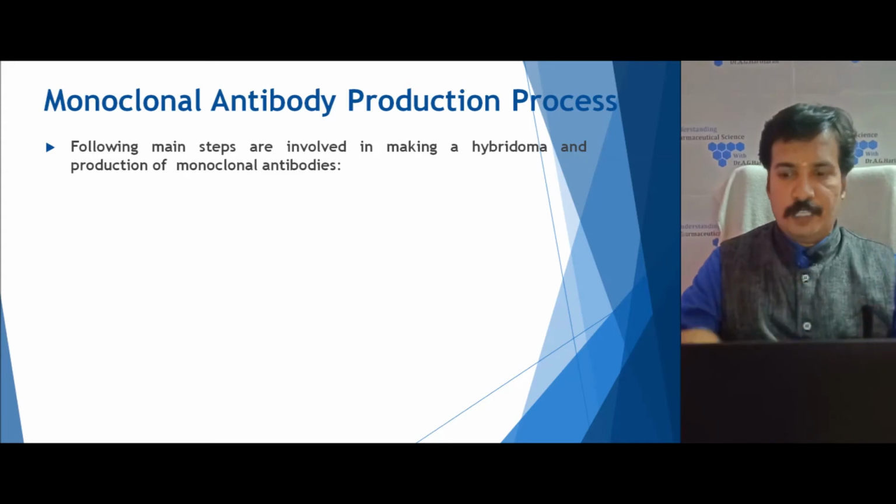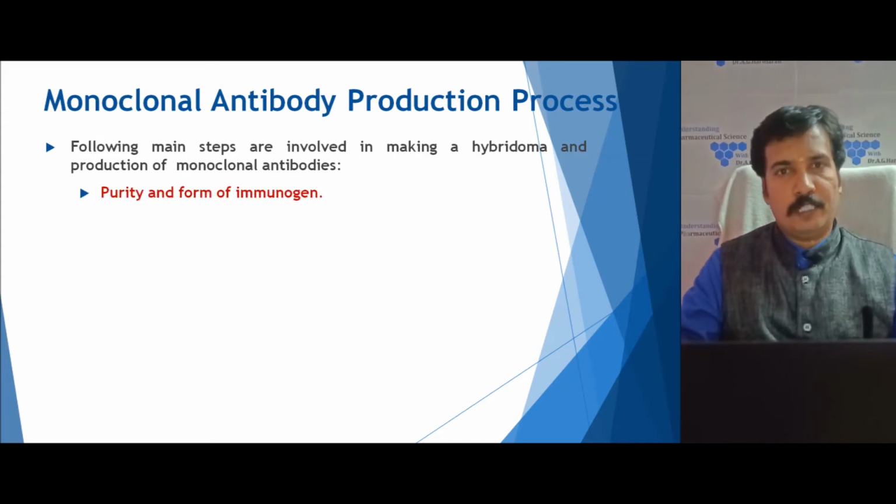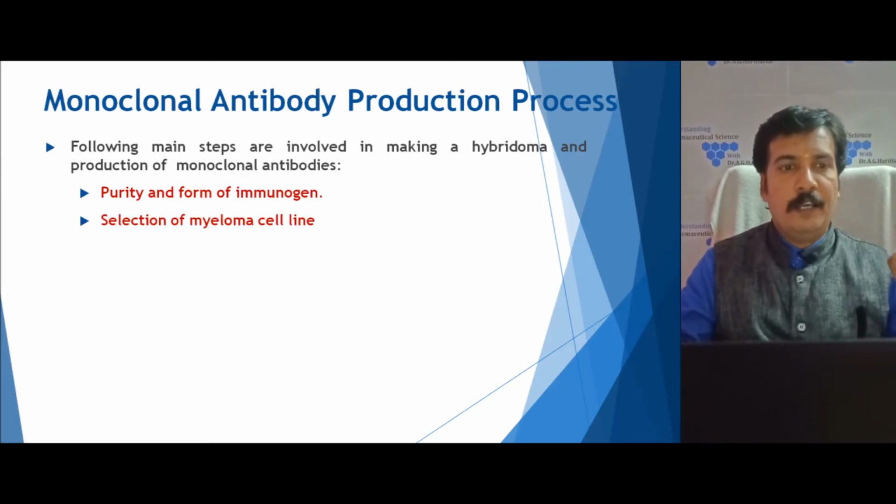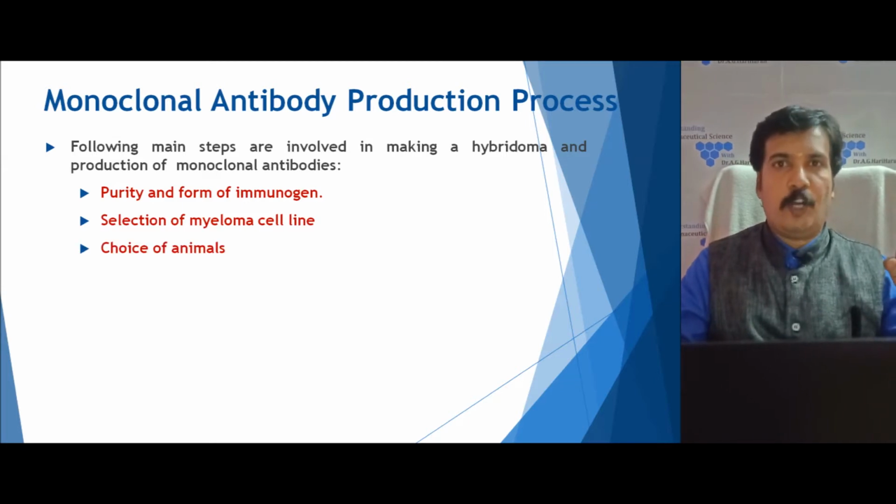The first step is getting a pure form of immunogen. Second is a selection of a perfect myeloma cell line which can form a good hybridoma cell. Third is a choice of an animal which can yield lymphocytes in large quantity.